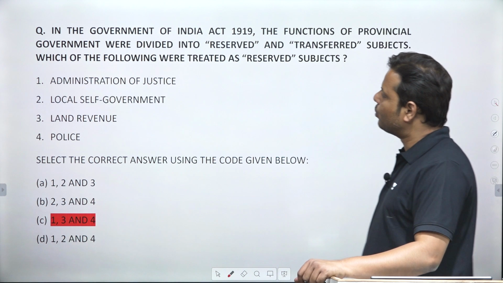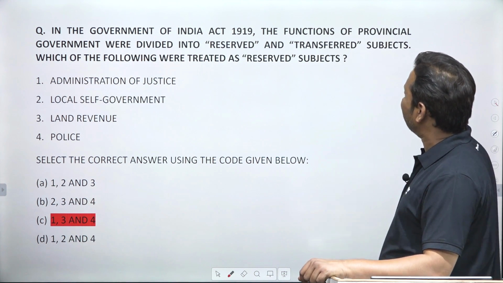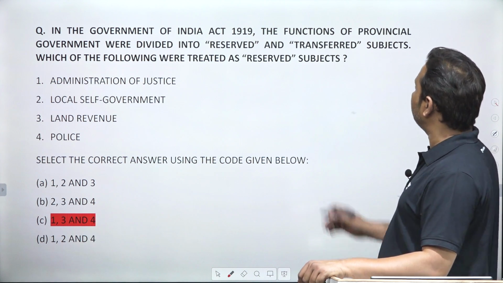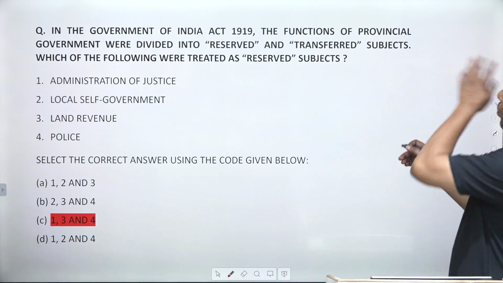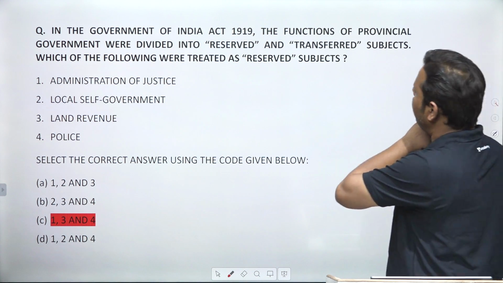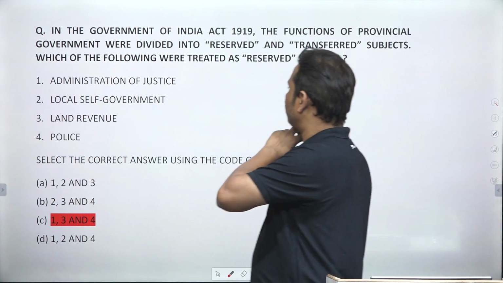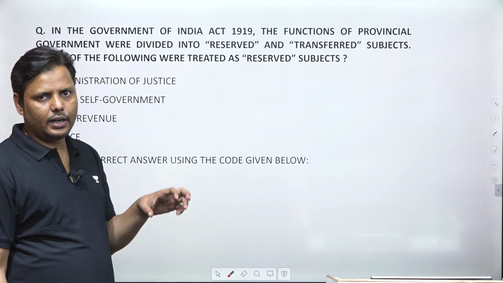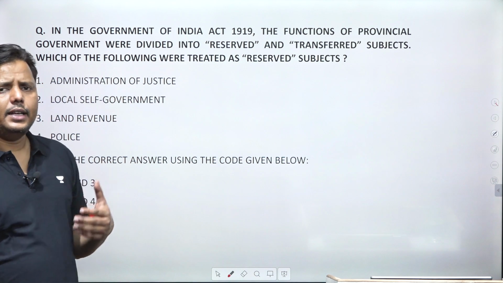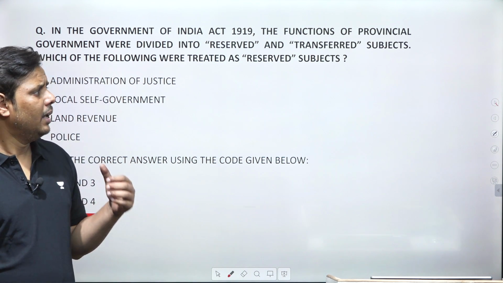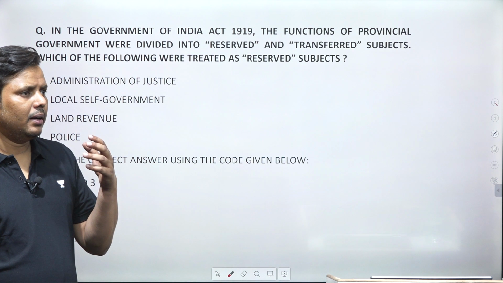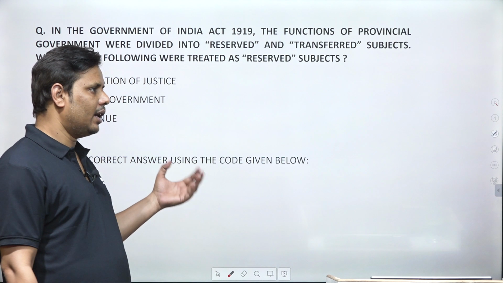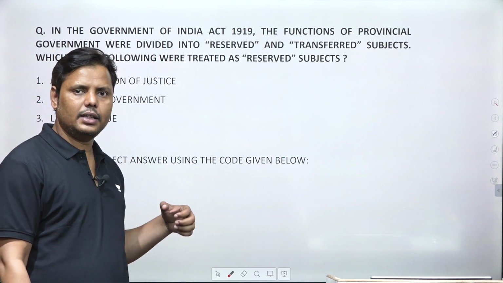Okay, let's move to the next question. In the Government of India Act 1919, the functions of the provincial government were divided into reserved and transferred subjects. Which one of the following were treated as reserved subjects? Now you all know that the 1919 Act is a landmark event in modern Indian history. The reason it is very remarkable is that here the colonial government promised, or claimed, that they were going to bring responsible government in the provinces.